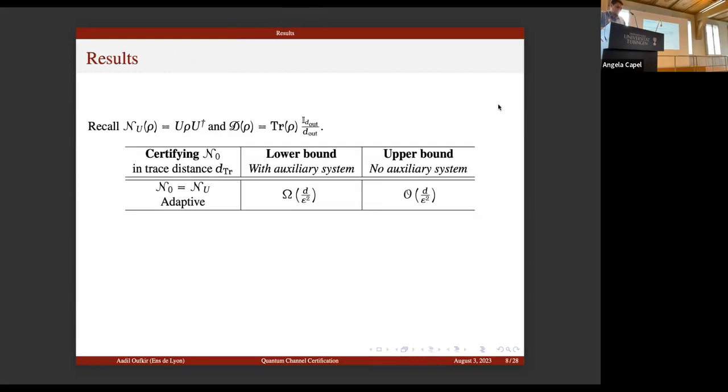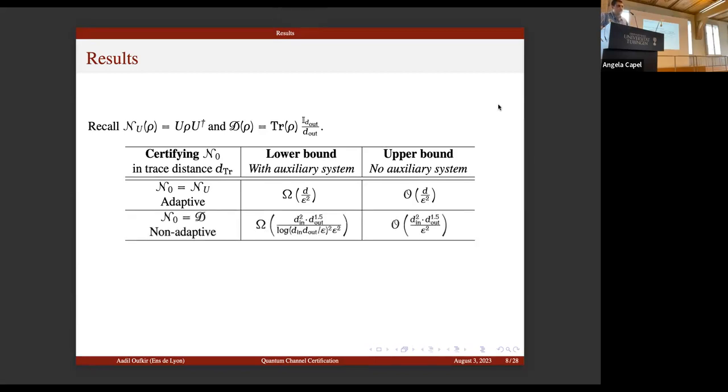First, for certifying a fixed unitary quantum channel, note that the input dimension and the output dimension are equal. We can characterize the optimal copy complexity in the non-adaptive setting with and without ancillary systems. This is given by order d over epsilon squared. Observe that the upper bound is achieved by a non-adaptive ancilla-free algorithm, whereas the lower bound applies even for adaptive ancilla-assisted algorithms.